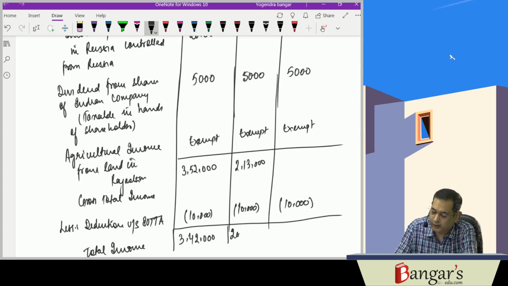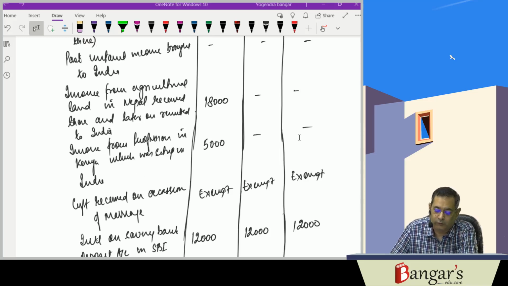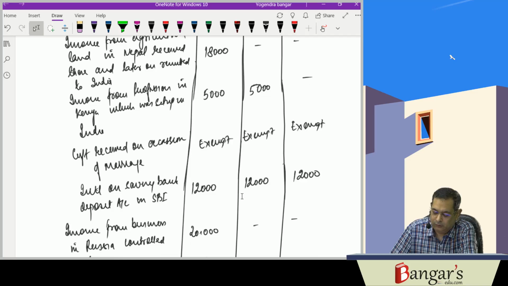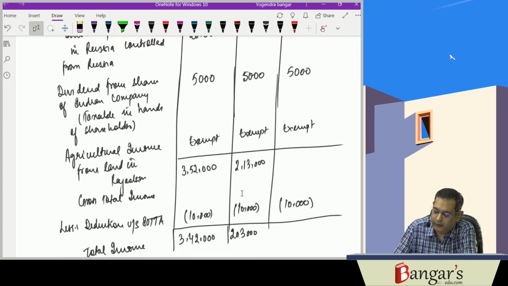If the calculation is correct, then it works out to be 2 lakh and 3,000. Actually, income from profession in Kenya, which was set up in India, is taxable in case of NOR also. I told you, but we forgot to write the same. So it is here 2 lakh and 18,000. It works out to be 2 lakh 8,000.